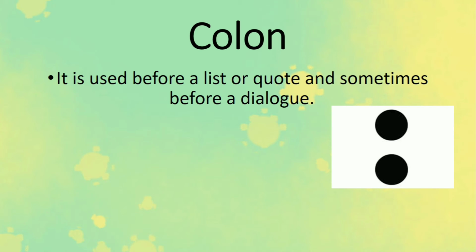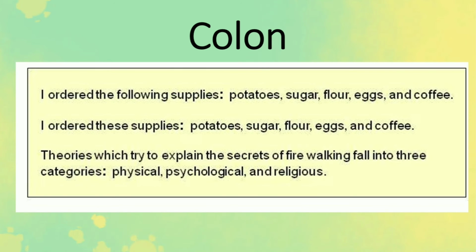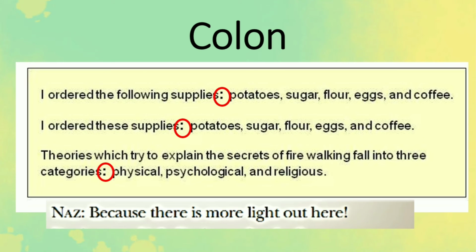And then we have the colon. It is used before a list or quote, and sometimes before a dialogue. Here we have, "I ordered the following supplies: potatoes, sugar, flour, eggs, and coffee." And we have the colon here. So when you give a list, when you explain something, or when you give a definition, you use colon. And also before a dialogue. In this case, we can find the dialogue in our theater play. Nas, and then we have the colon. So it helps you to introduce the dialogue for the character.